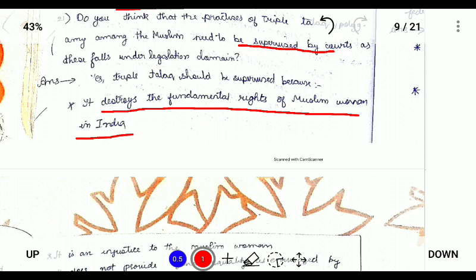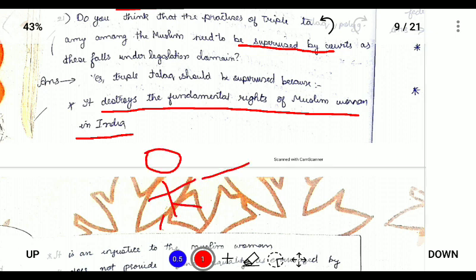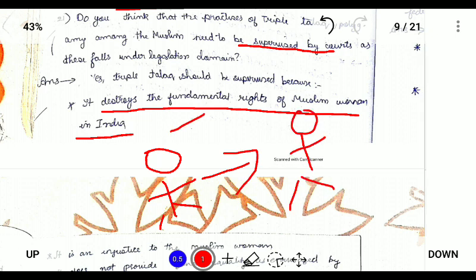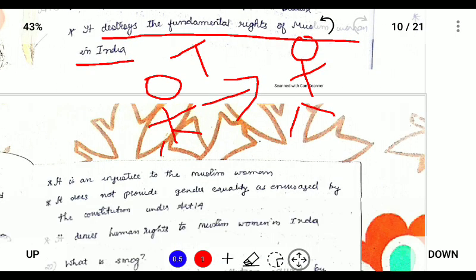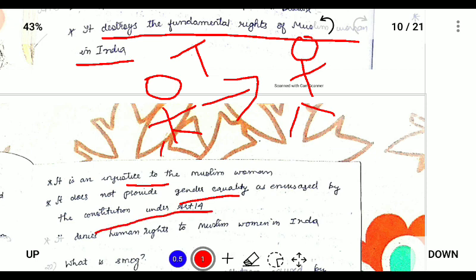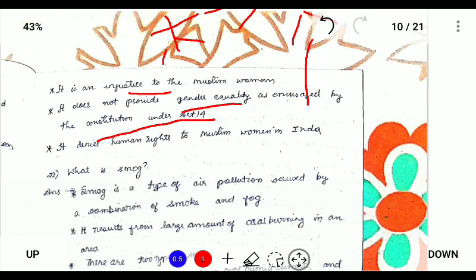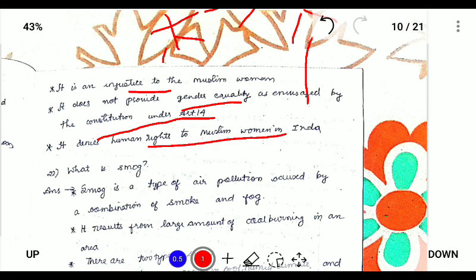So what is triple talaq? Triple talaq is a practice in which if a Muslim man wants to divorce his wife, he can simply do so by speaking talaq three times. If he says talaq talaq talaq, then it stands as divorce. It is very unconstitutional, and it violates the fundamental rights of Muslim women, brings injustice, does not provide gender equality under Article 14 of the Indian Constitution, and also denies human rights to Muslim women in India.